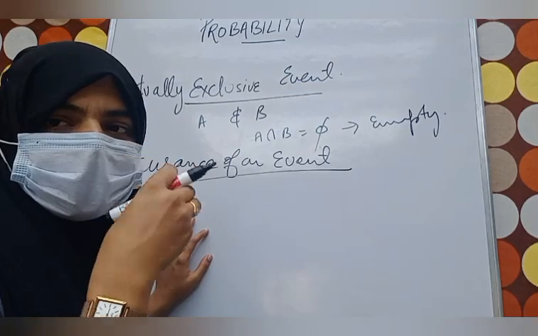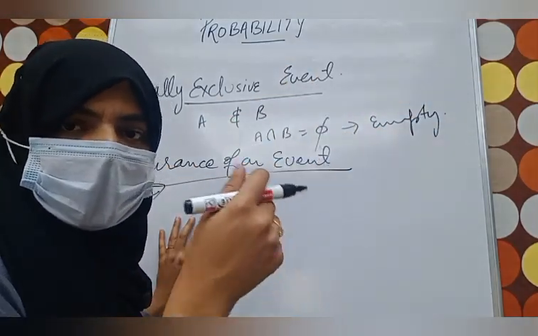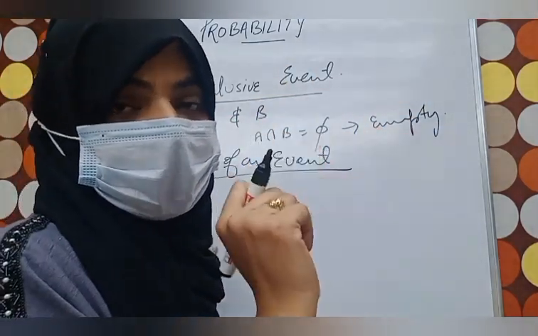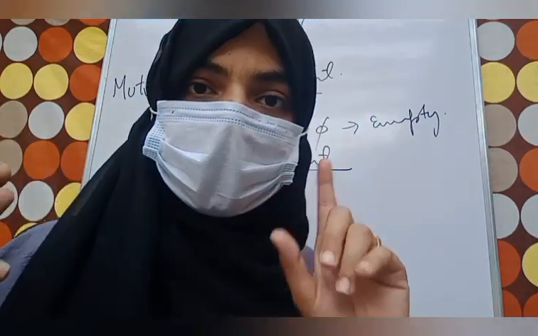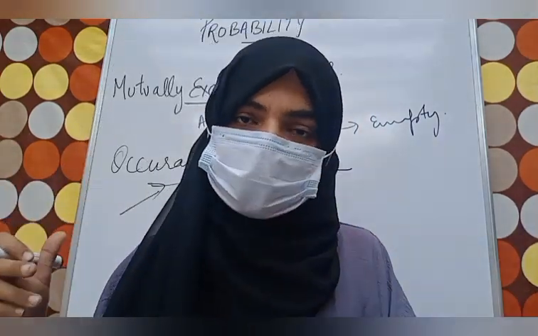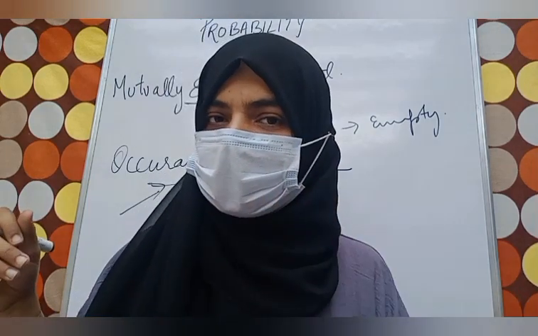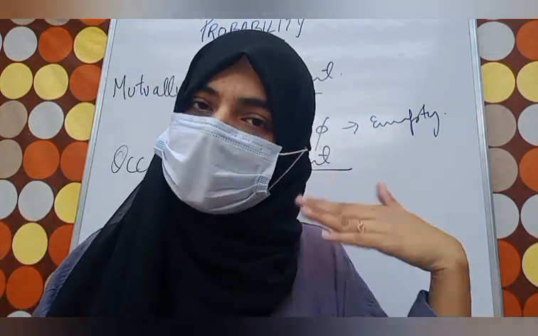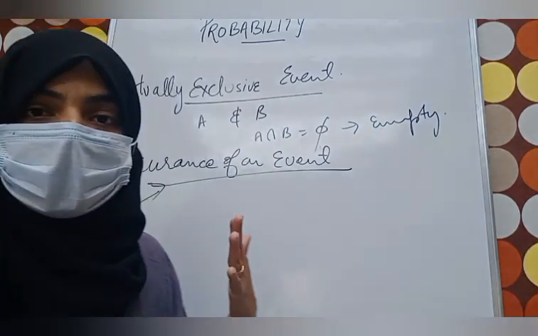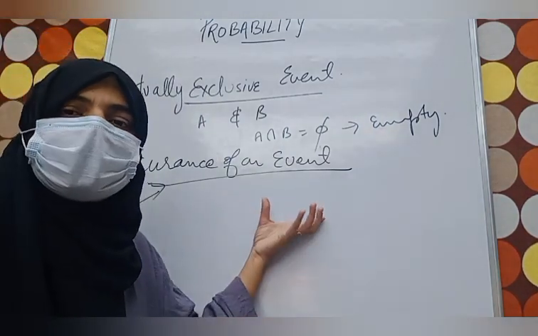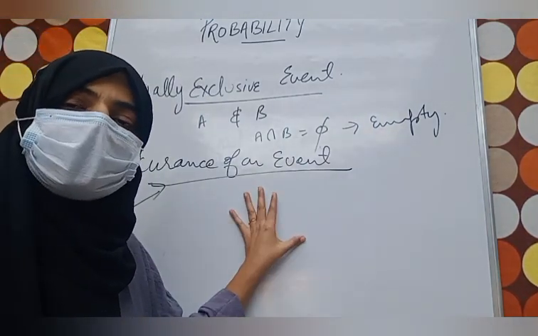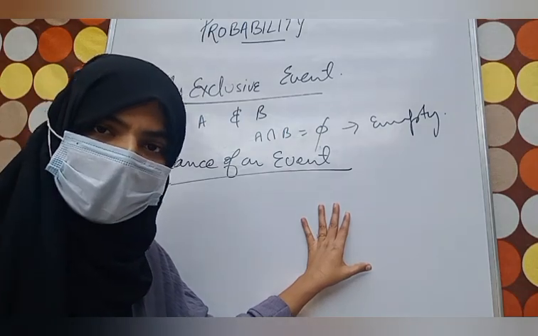Next, we say we roll a dice, and what is the probability of getting 3? If one dice is rolled, only 3 will come once. And what is the total number of outcomes? 6. So the occurrence of the event means when the possibility of an outcome is happening.